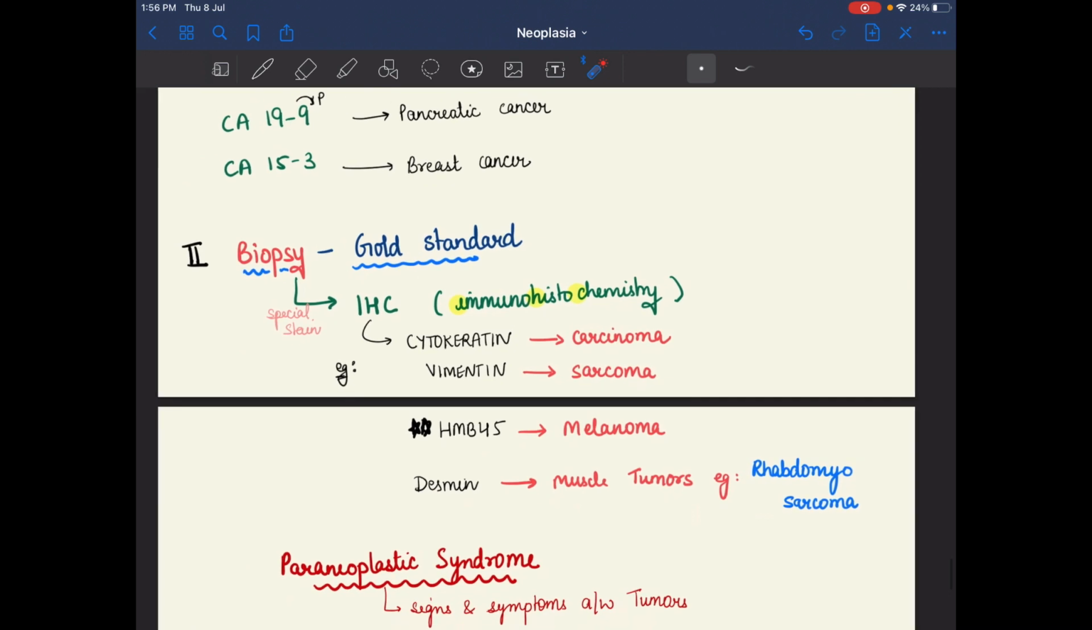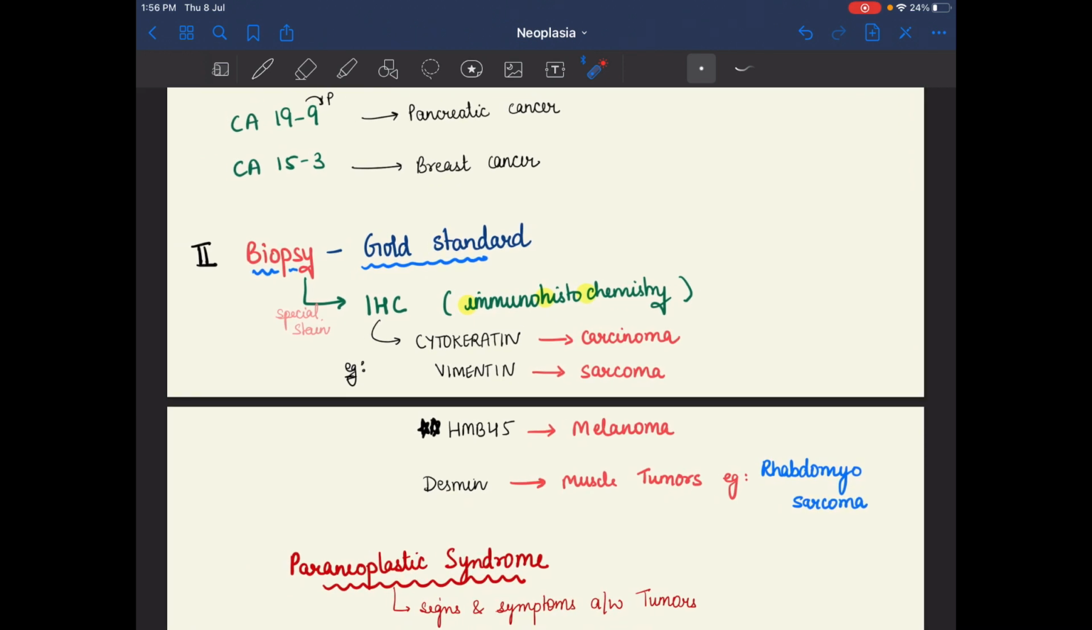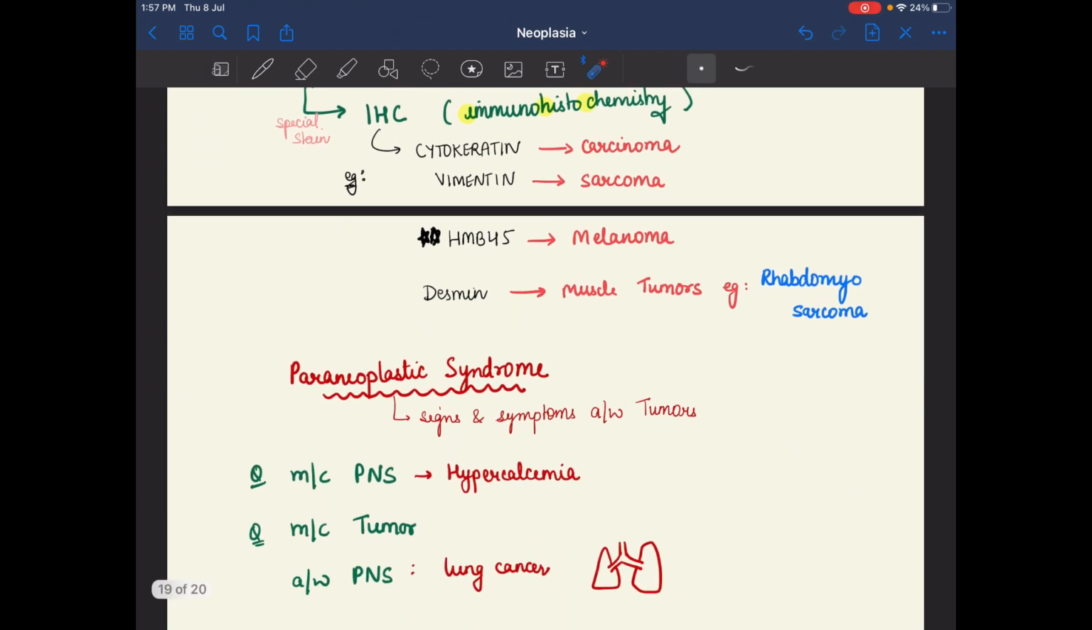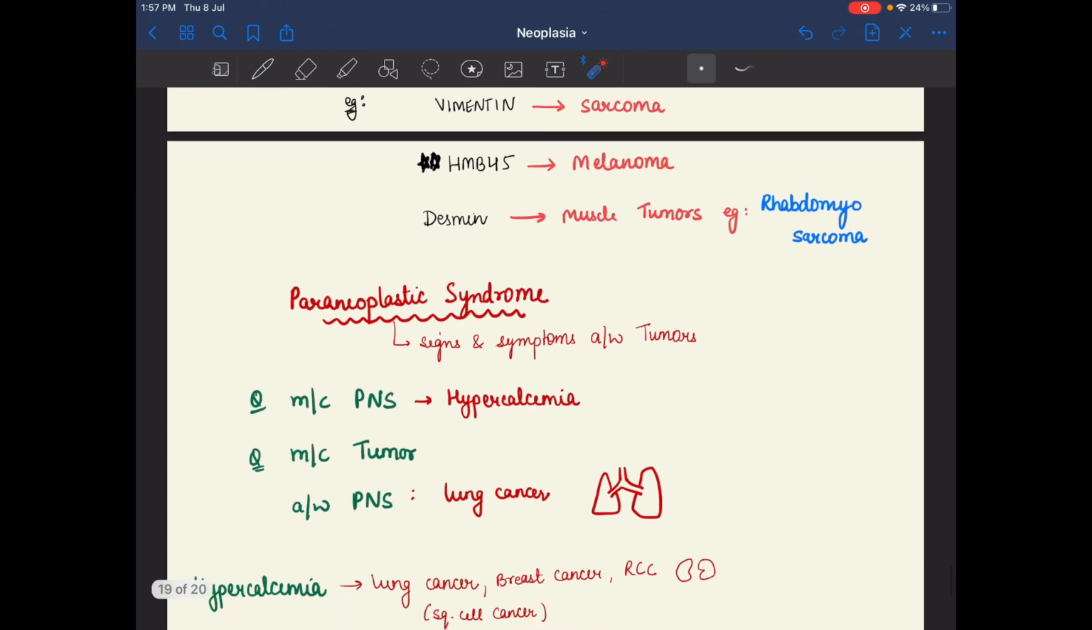After that, we have the biopsy. For the diagnosis, biopsy is the gold standard, that is IHC, immunohistochemistry. Special stains are done like cytokeratin and vimentin. Vimentin is for sarcoma, the mesenchymal tumors, and for carcinoma, cytokeratin is there. For melanoma, HMB45, and for muscle tumors, desmin. An example is rhabdomyosarcoma, desmin. So these were the stains.